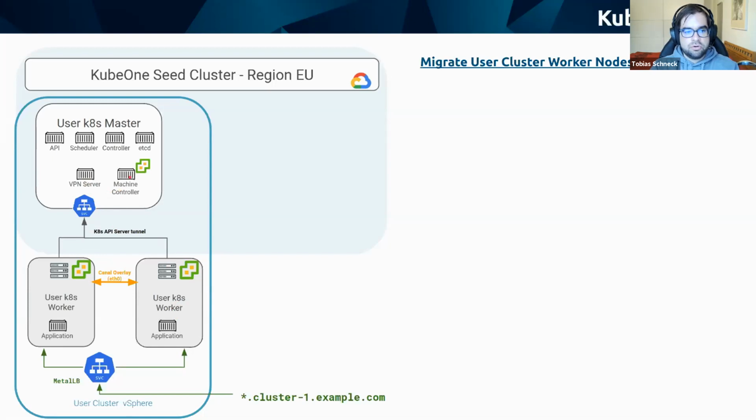Also, we have a machine controller which is configured to place machines on the vSphere cloud. And between the vSphere workers, we have an overlay that's based on the kernel. And we have a MetalLB service that creates the inbound traffic load balancer to the dedicated application ports.